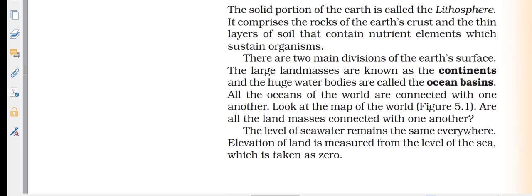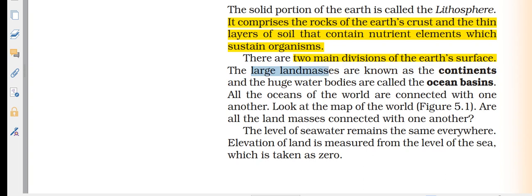So this is what the lithosphere is. The solid portion of the Earth is called the lithosphere. It comprises the rocks of the Earth's crust and a thin layer of soil that contains the nutrient elements which sustain organisms. There are two main divisions of the Earth's surface.